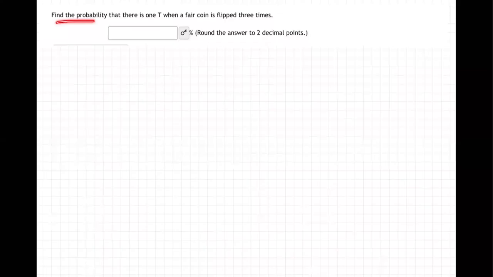This question says, find the probability that there's one tail when a fair coin is flipped 3 times. So now we're going to flip a coin 3 times. So here we go.